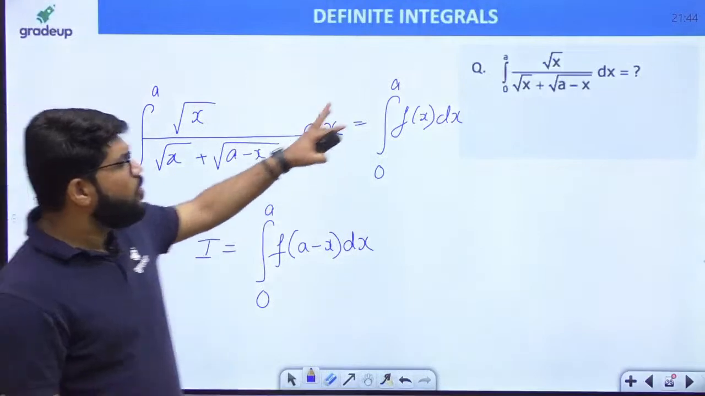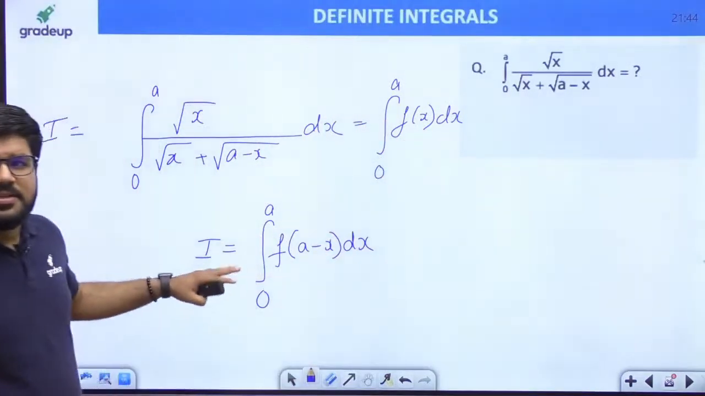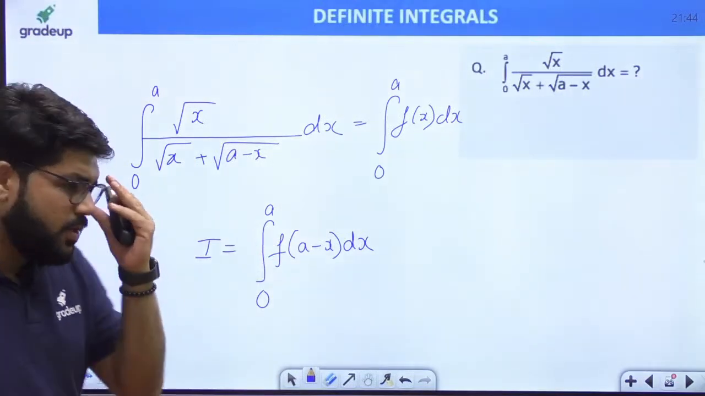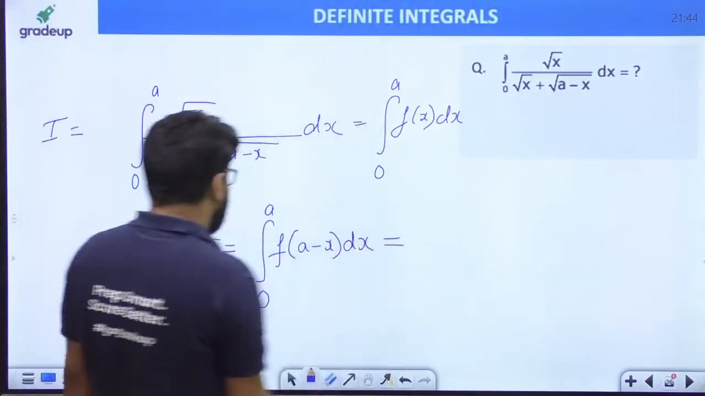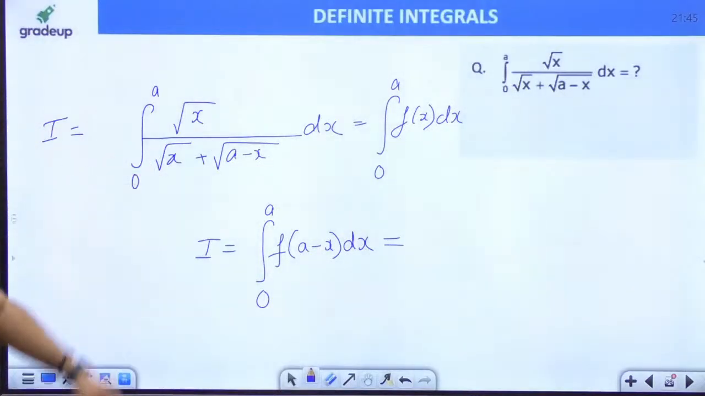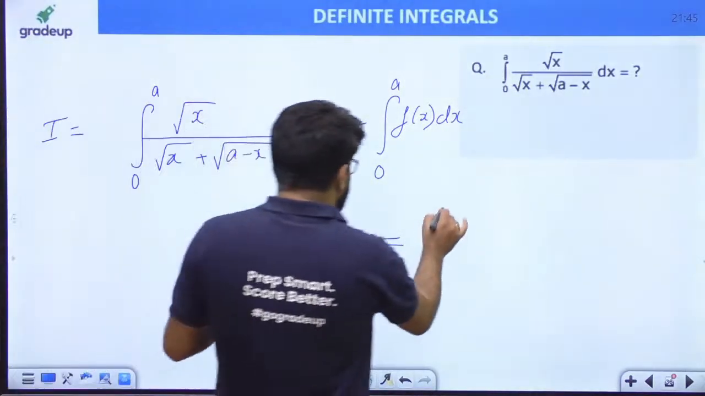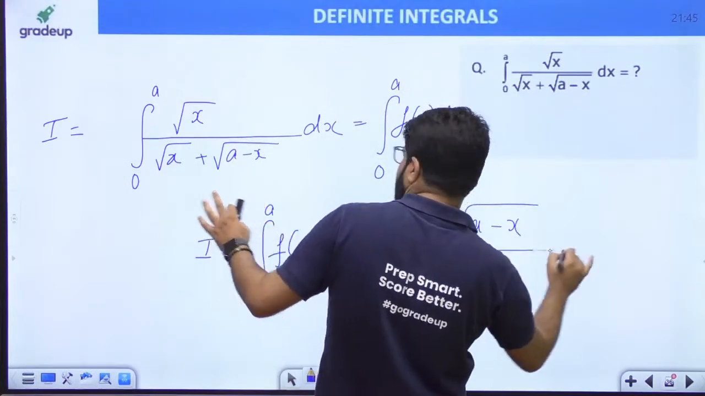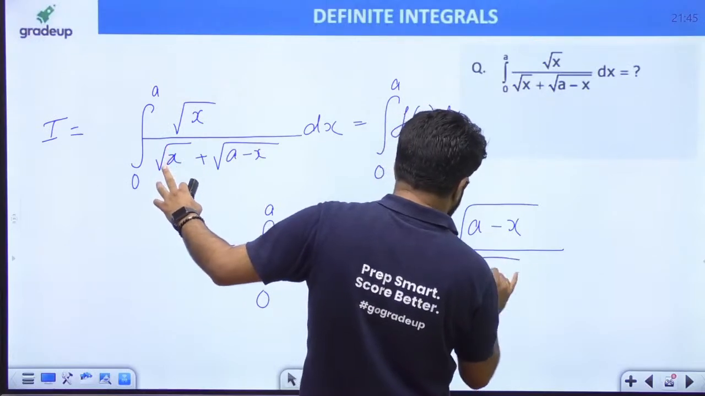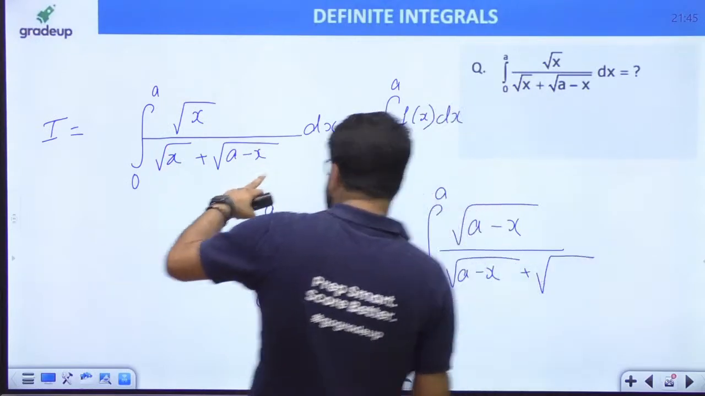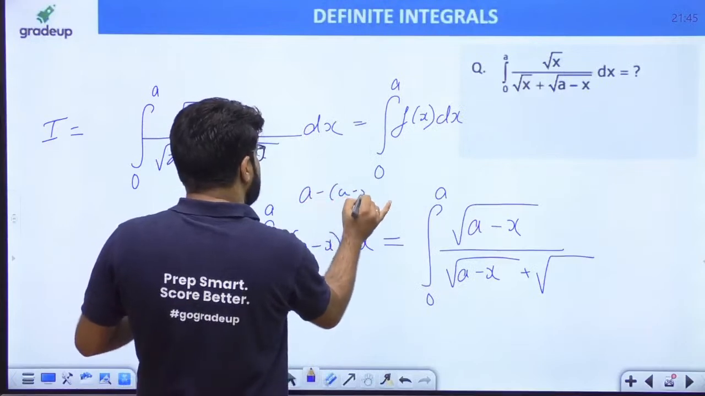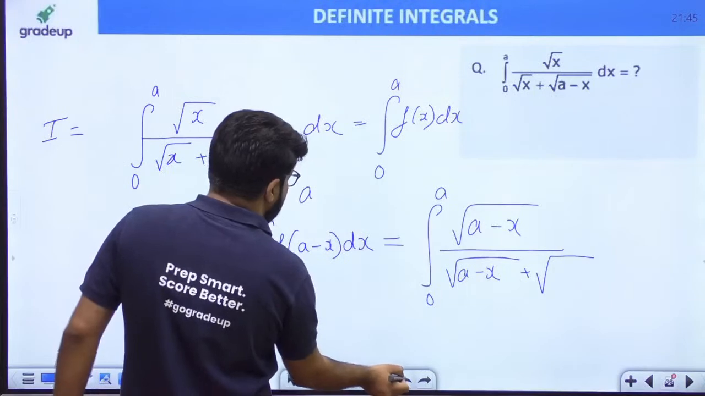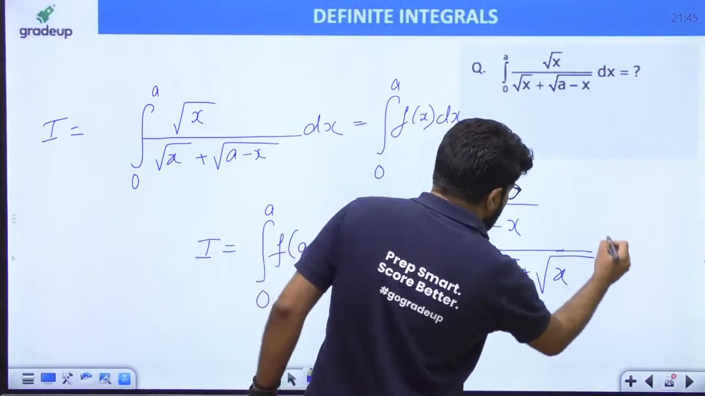Yes, so integral 0 to a fx dx, as you know, is integral 0 to a f of a minus x dx. And that is equal to, now if I substitute f of a minus x, what I am going to get is integration 0 to a root a minus x upon again root a minus x plus root of a minus a minus x. So what is a minus a minus x, guys? That will become plus x, right? So यहाँ पे जो term आएगा, that is root x dx.